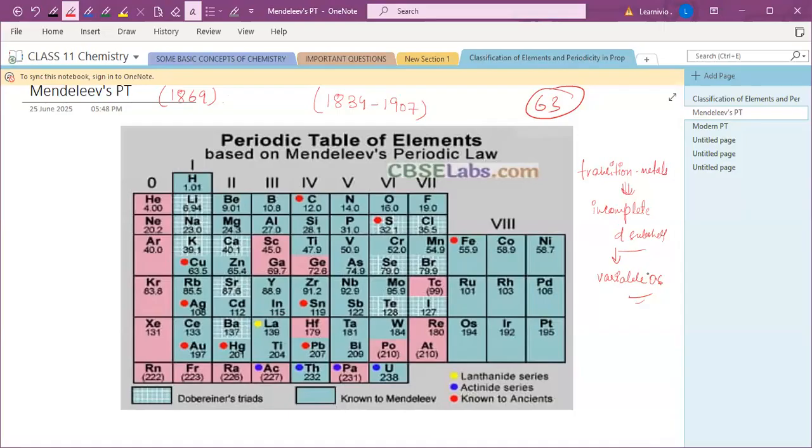When we see the modern periodic table in detail, we will see each and everything, where these transition metals are located, where the s block elements are, where the p block elements are, each and everything we will discuss in detail. But since transition metals came up here, you should know what they are. Metals that have an incomplete d subshell and variable oxidation states. And where do they lie in the periodic table? They lie between, means the center part. Clear?